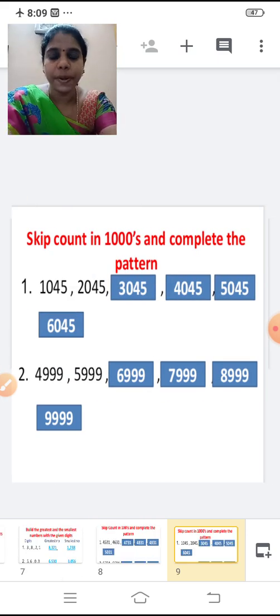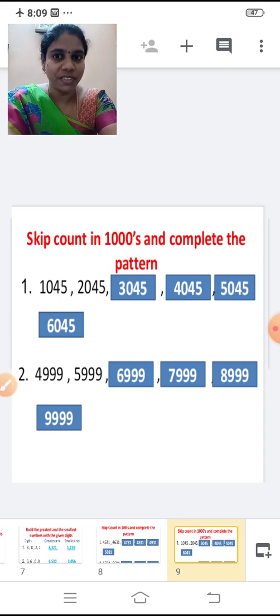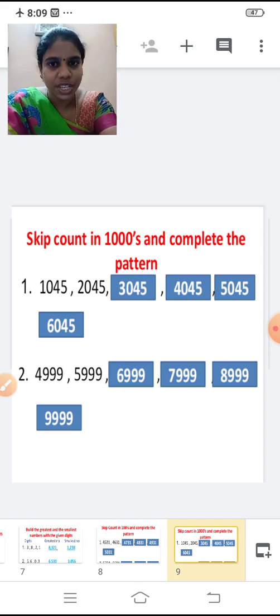Next, skip count in thousands and complete the pattern. What do you mean by skip counting by thousands? You're going to add 1,000 to the previous number, right? So with 1,045, after that what number will come? Add 1,000 to the number. So first shall we see? First one, 1,045.